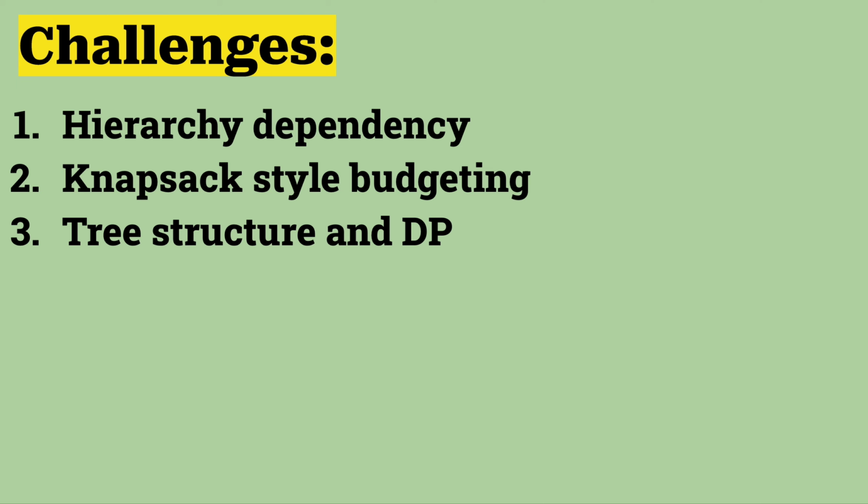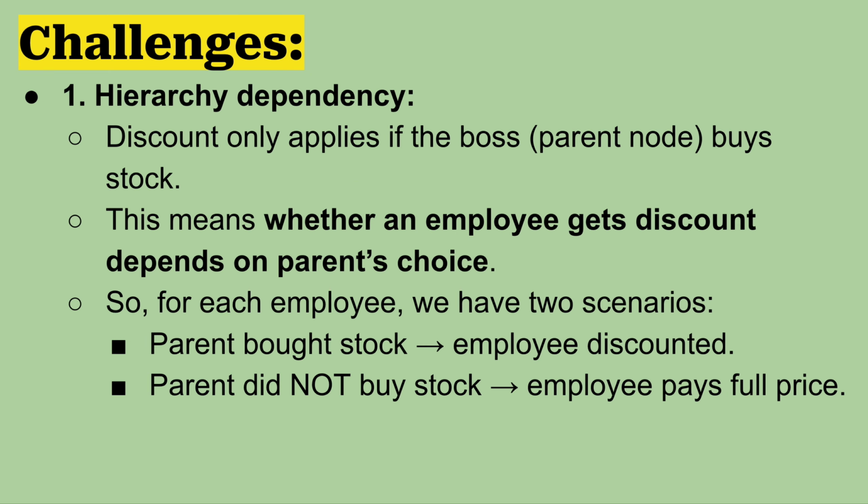So these are the challenges that we will see here, right? And for that, the first is hierarchy dependency: the discount only applies if the boss, or the parent node, buys the stock, because this is like a graph problem, right? And so boss is nothing but a parent node, right? So the discount only applies if the boss, the parent node, buys the stock. This means whether an employee gets the discount depends on their parent's choice.